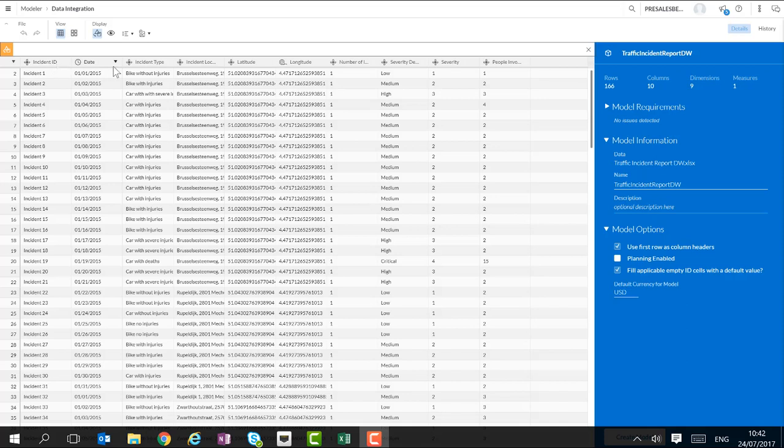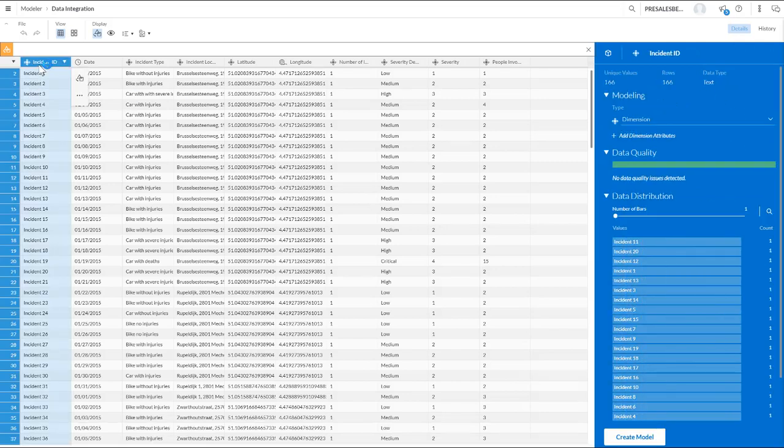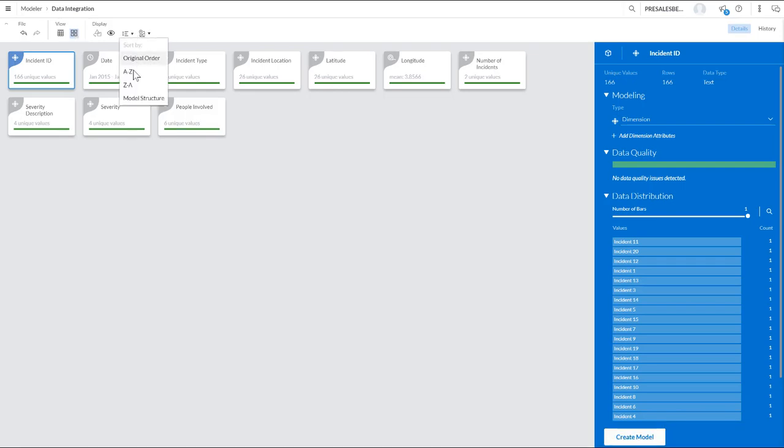We see an overview of all the different fields available in the dataset and the values. On the right-hand side, we have some model information, and when we click on one of the fields, we get more detailed information. We see that it's a type dimension, information about the data quality, and an overview of the values it contains. Let's switch to card view in order to get a better overview. When there are many cards, we might want to sort them. This is possible either alphabetically or according to model structure, where it puts the measures in the beginning.